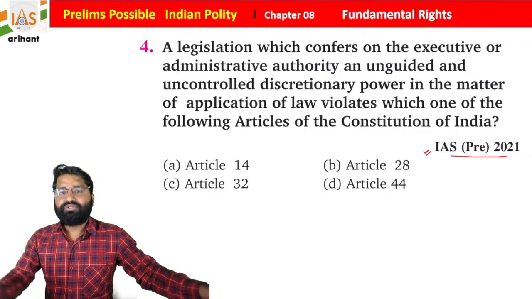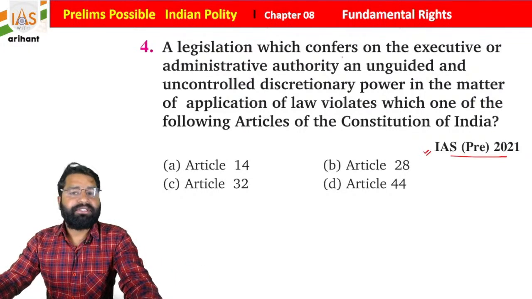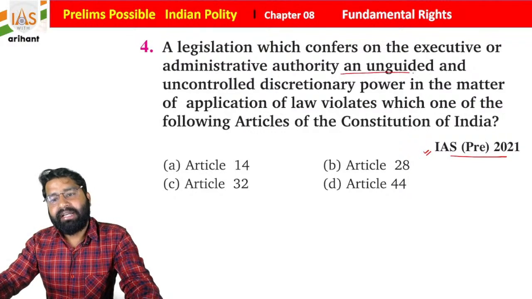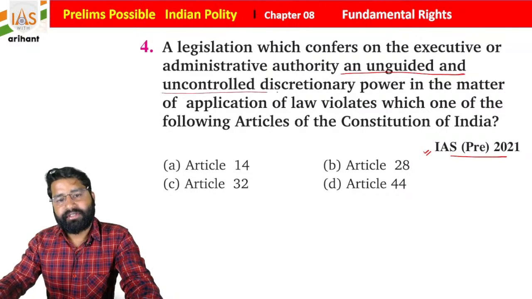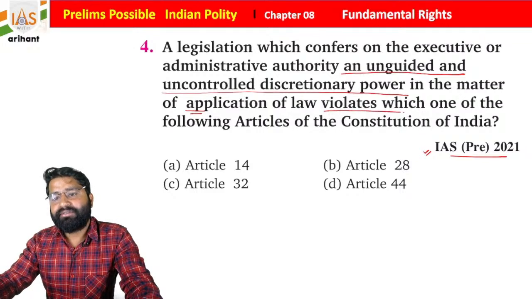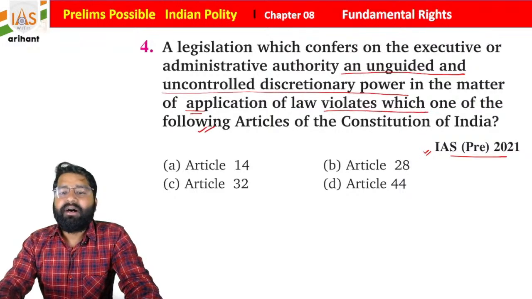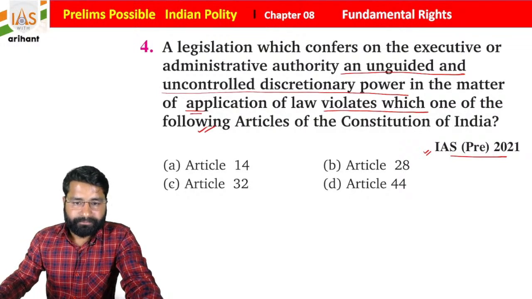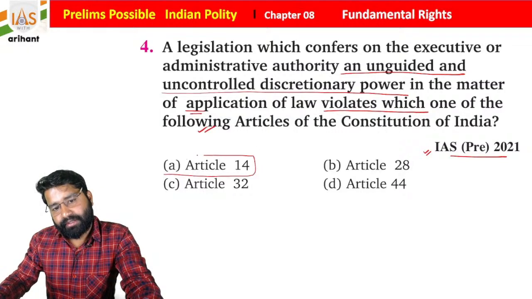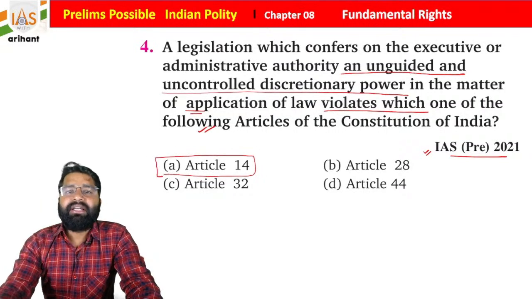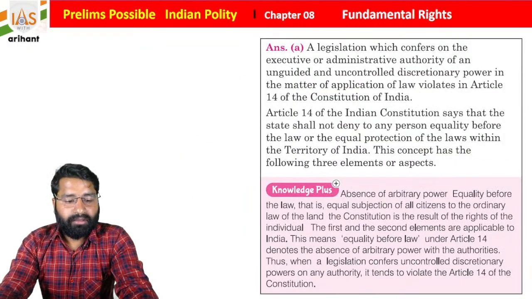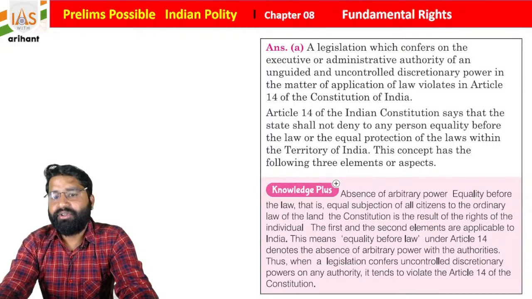Getting it? So a legislation which confers on the executive or administrative authority an unguided and uncontrolled discretionary power in the matter of the application of law violates which one of the following articles of the Indian Constitution, students? So basically it is about equality. So it is Article 14, equality before law, because it is for everyone, and if some law is taking away the fundamental right, then it is going to be void, students.